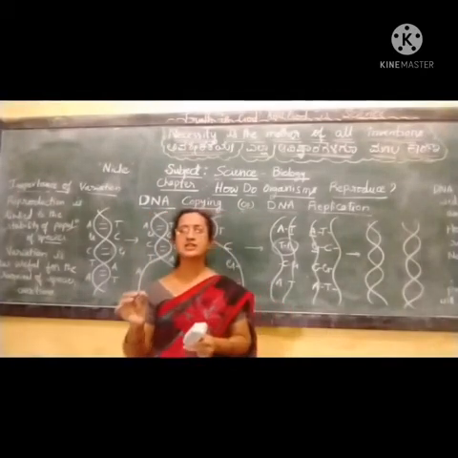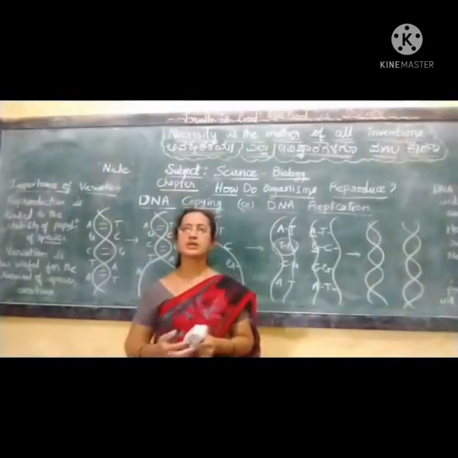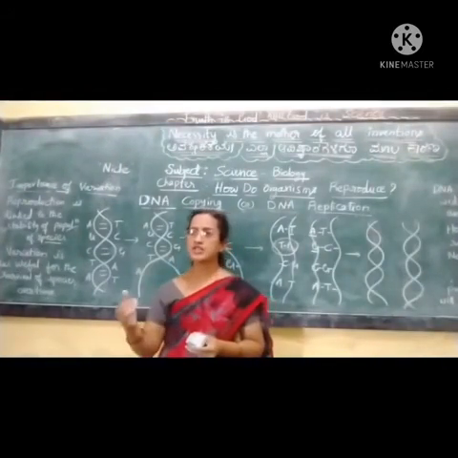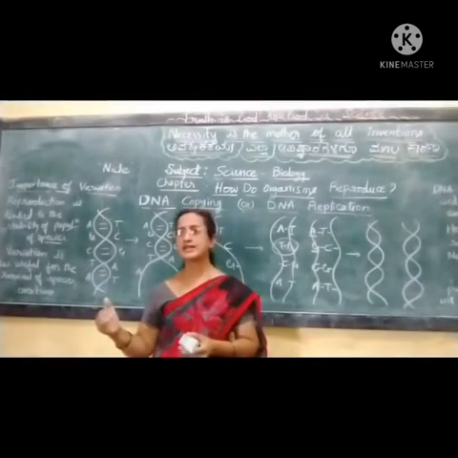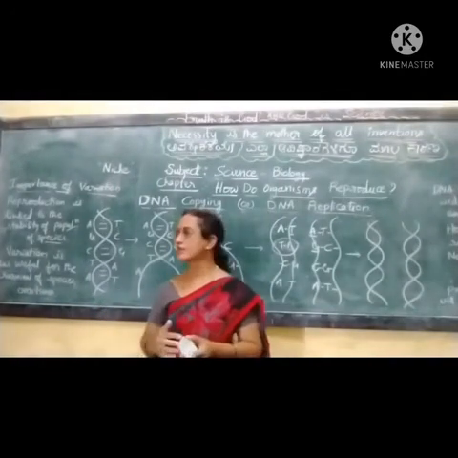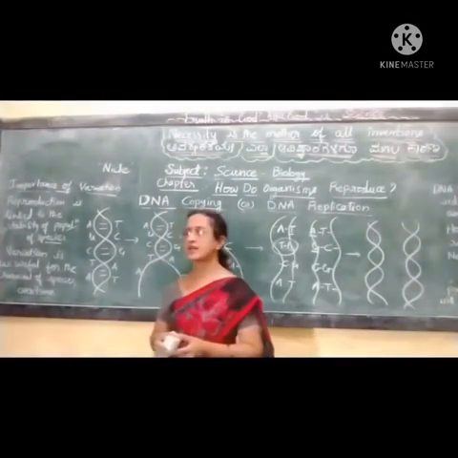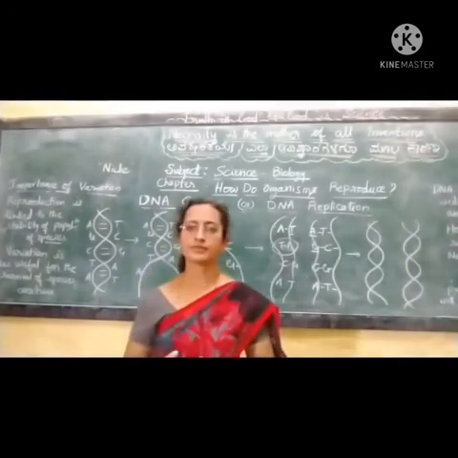If one species has undergone these variations and has adapted to the varying environment, that species undergoes reproduction, continues its existence and successfully lives there. So variation is very useful for the survival of the species over a period of time.